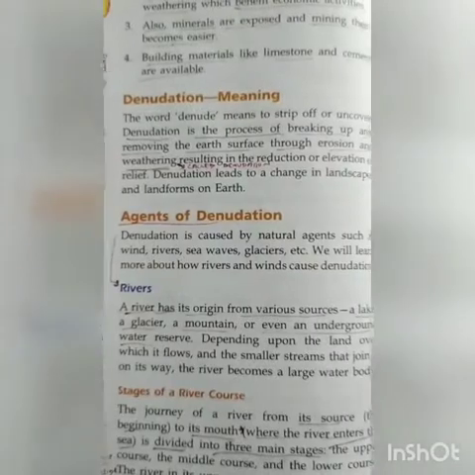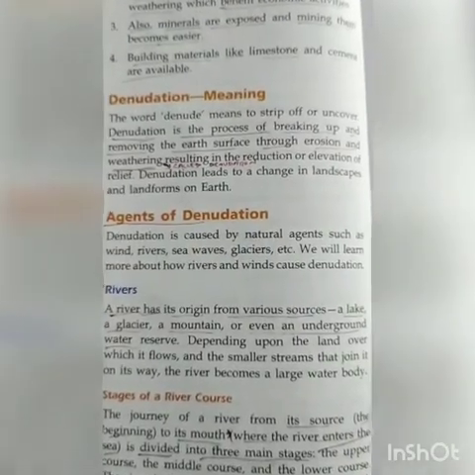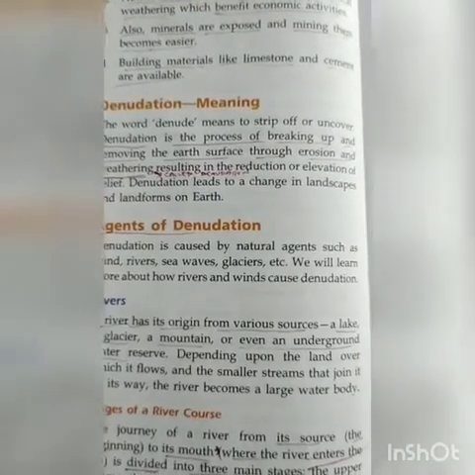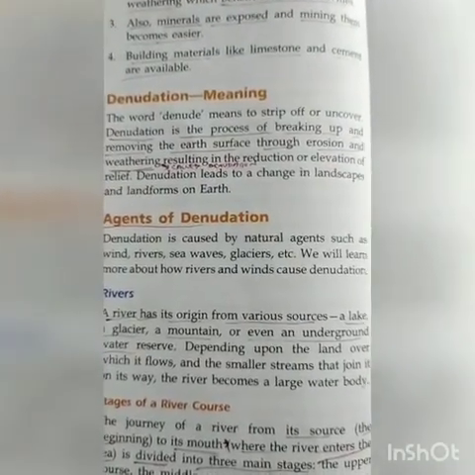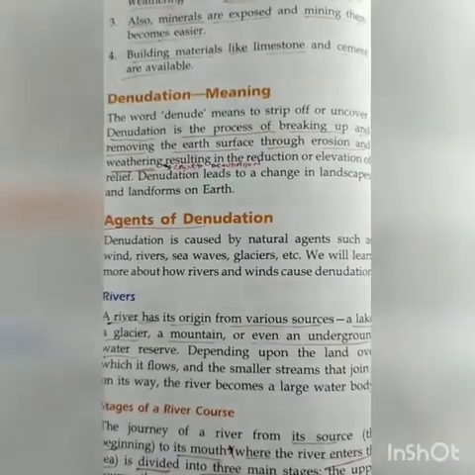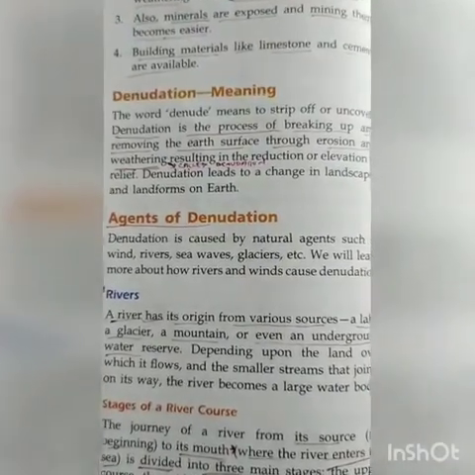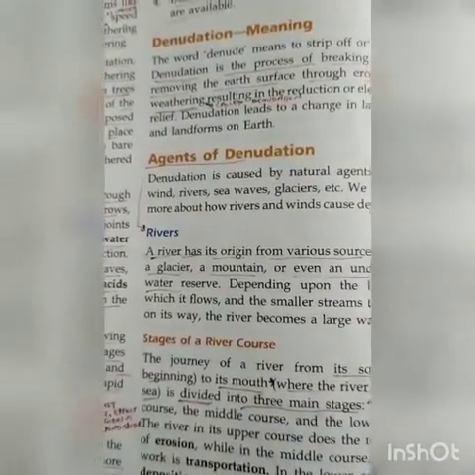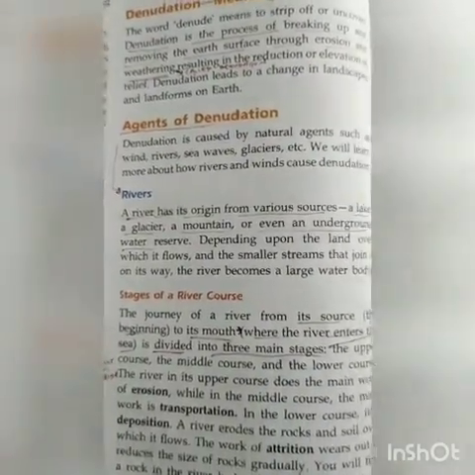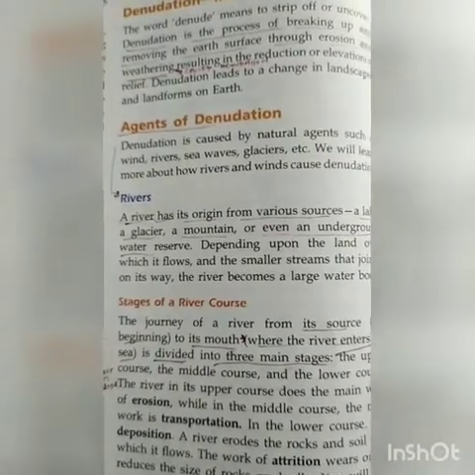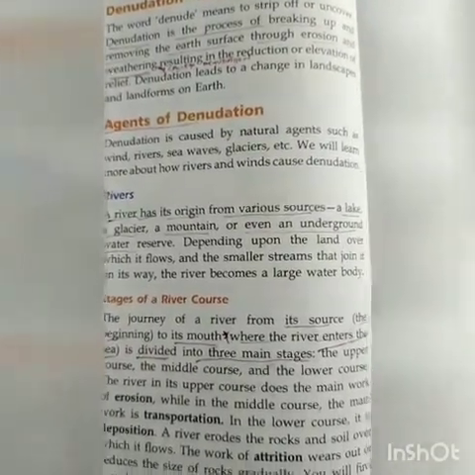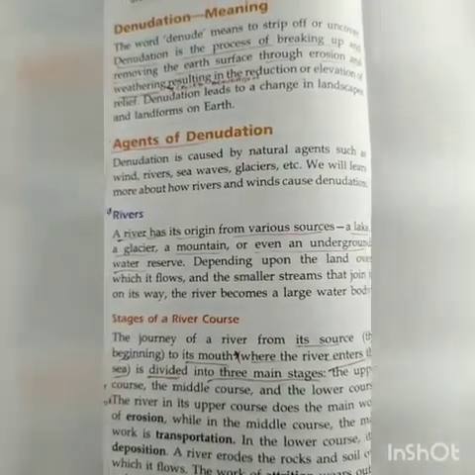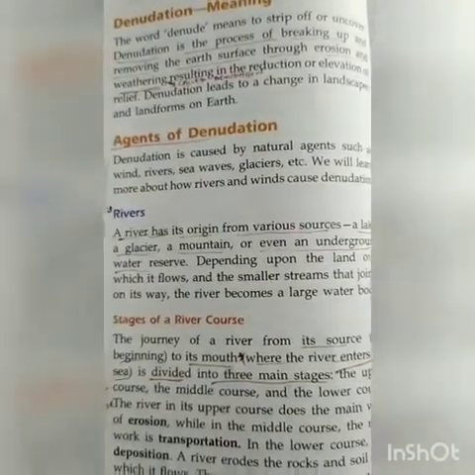Denudation, which we have already covered at the start of the chapter, let's recapitulate it again. The process of breaking up and removing the earth's surface through erosion and weathering is called denudation. We talk about the agents of denudation, that is river and wind. First we covered river. River has an origin. The origin of the river is from various sources like lake, glacier, mountain, or even the underground water which exists inside the earth.